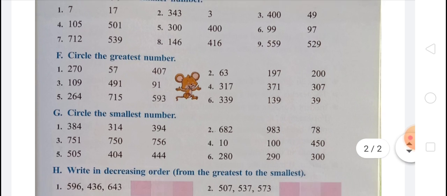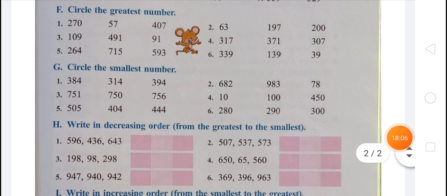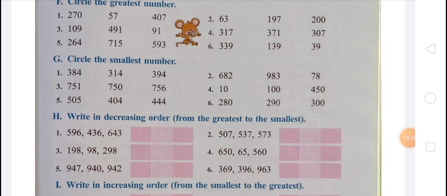Now question number G, circle the smallest number. You have to circle the smallest number that is given here. Circle the smallest number. Which number is smallest? You have to circle it. 384, 314 and 394. We know that 314 is the smallest. So we have to circle 314. In second, 682, 983 and 78. We know that 78 is smaller. So we have to circle 78.